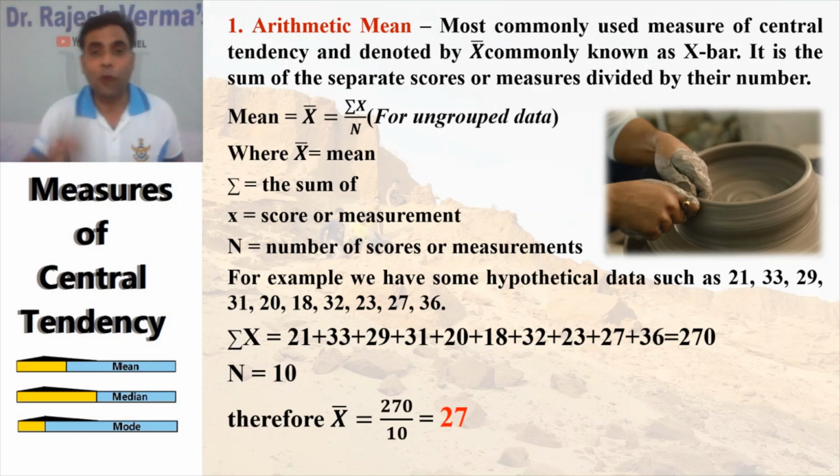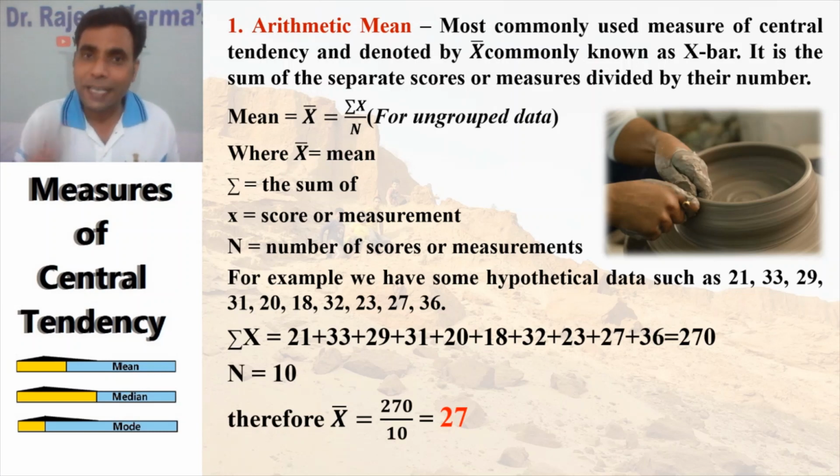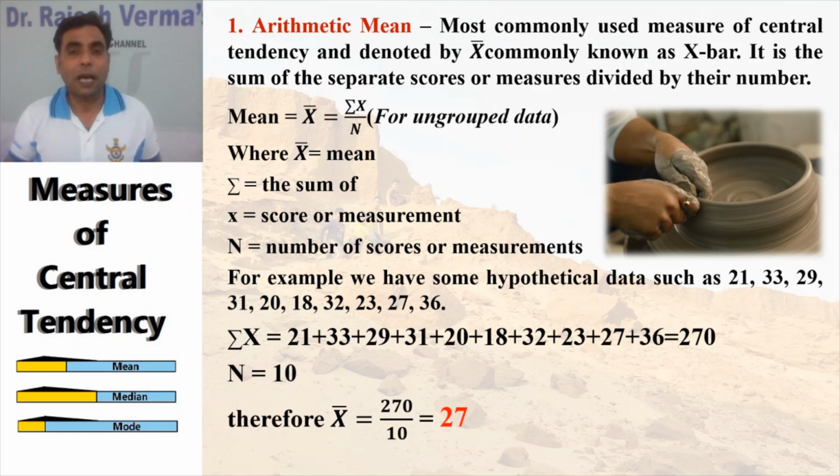For example, for ungrouped data, the formula for calculation of mean is... See, certain students or some people have some repulsion, fear or anxiety towards some formulas. See, my dear friends, formulas are nothing but shortcut methods so that you can calculate without reinventing the wheel. You must know what is to be done. So you must understand the symbols shown in the formulas. So X bar, you know what that is? It represents the mean, simplest thing.